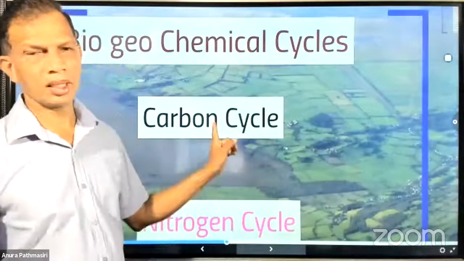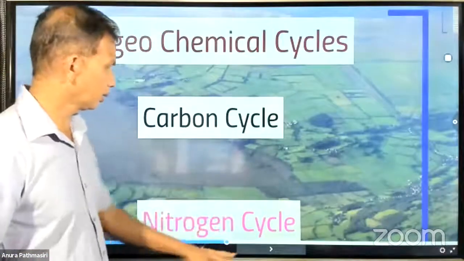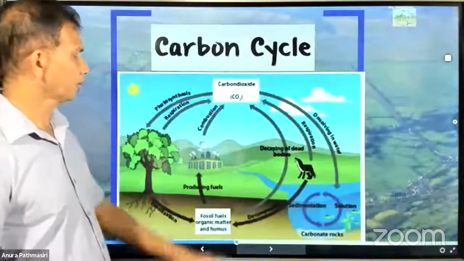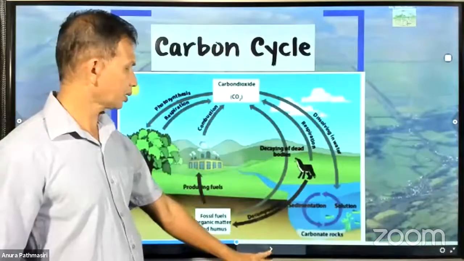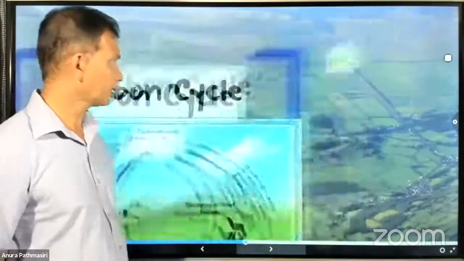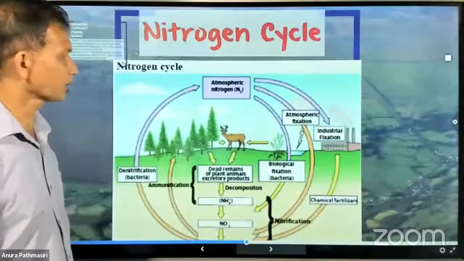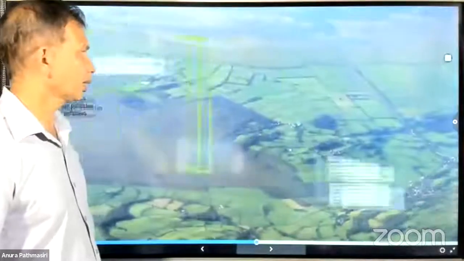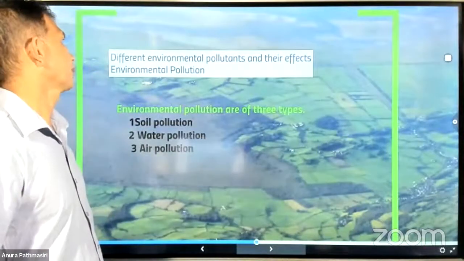Among them, we have the carbon cycle, and then the nitrogen cycle. We will study how the carbon cycle takes place. Carbon cycle and nitrogen cycle, that's all.